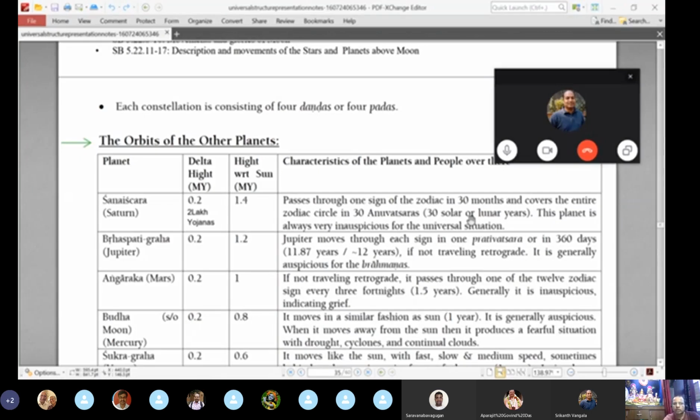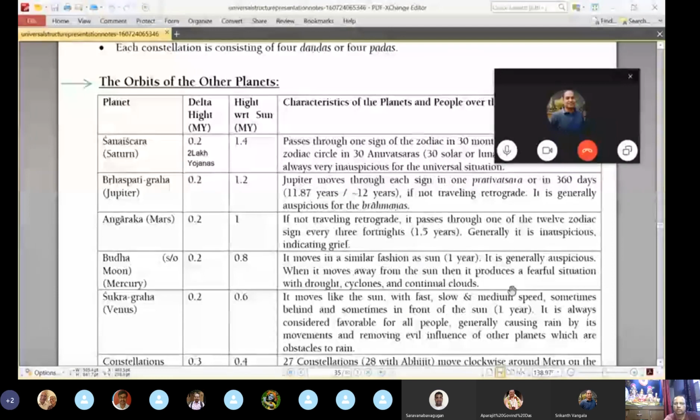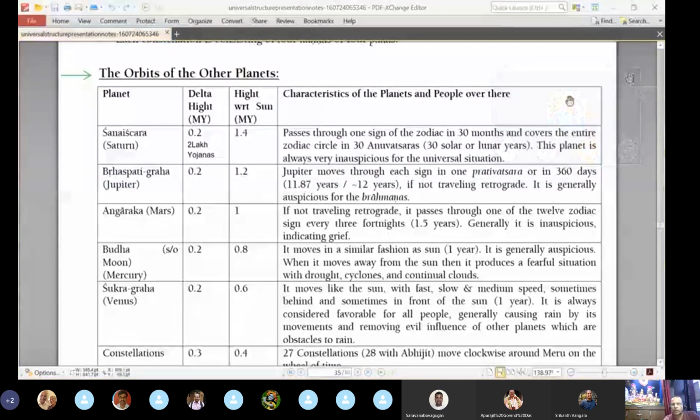Then next is Jupiter. Below Saturn is Jupiter, situated at a height of 1.2 million yojanas from the sun. For each sign it takes 1 year, and a total of 12 years to complete the entire orbit. Next, below Jupiter is Mars. It is situated at 1 million yojanas above the sun.